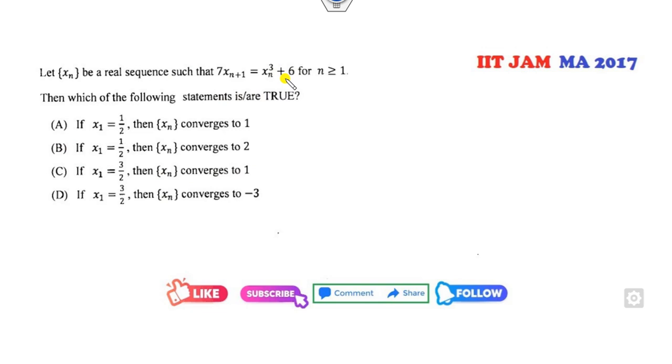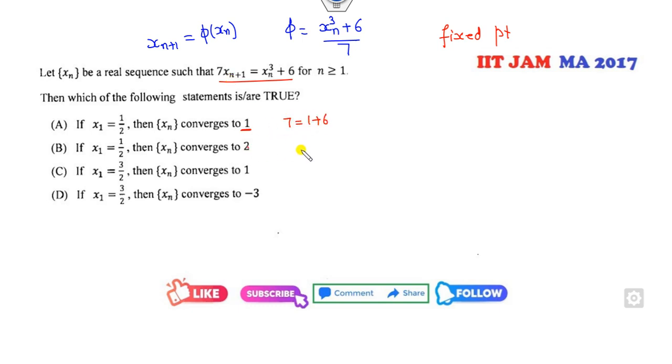Okay, which of the following is true or not? Again, very simple. Xn converges to 1. Again, Xn is my phi of Xn, where phi is Xn cube plus 6 divided by 7. Firstly, we can see whether it will converge to 1. 1 must be the fixed point, so I can substitute here. It will be 7 is 1 plus 6. Yes. Is it 2? 14 is 8 plus 6. Yes. 1 already checked that. Minus 3, which is minus 27 plus 6. Yes, they are all satisfied.